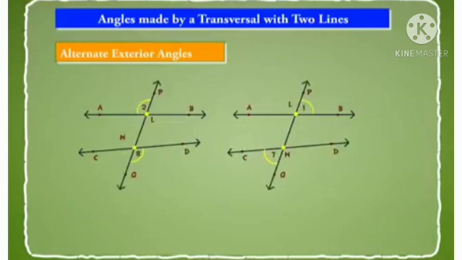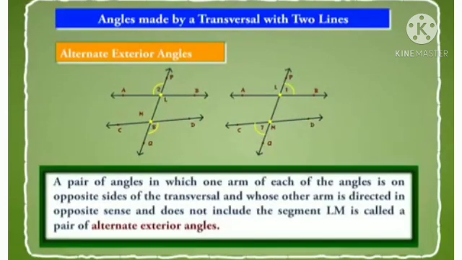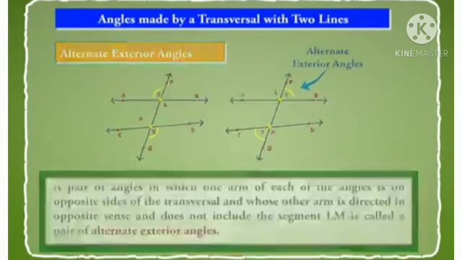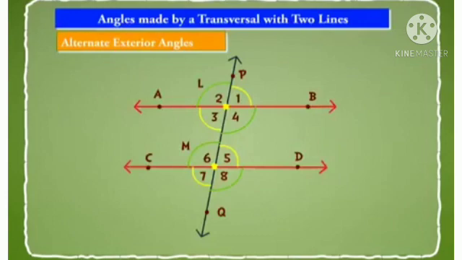On the other hand, a pair of angles in which one arm of each of the angles is on opposite sides of the transversal and whose other arm is directed in opposite sense and does not include the segment LM is called a pair of alternate exterior angles. In the on-screen figure, angle 2, angle 8 and angle 1, angle 7 form pairs of alternate exterior angles.